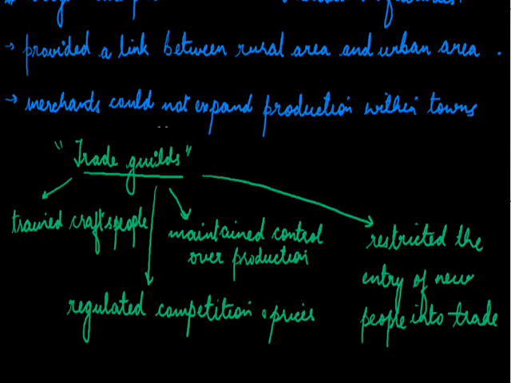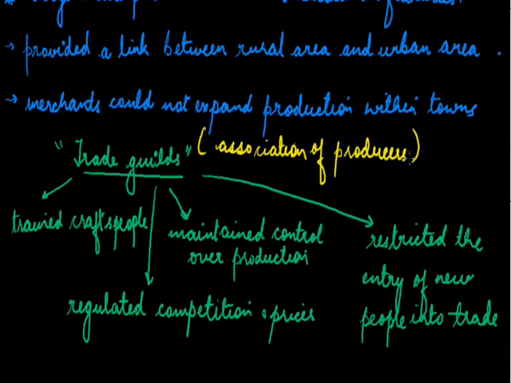In short, trade guilds were associations of producers which trained craftspeople, maintained control over production, regulated competition and prices, and restricted the entry of new people into trade. That is why it was a major hindrance for the merchants to carry on the production within the towns.